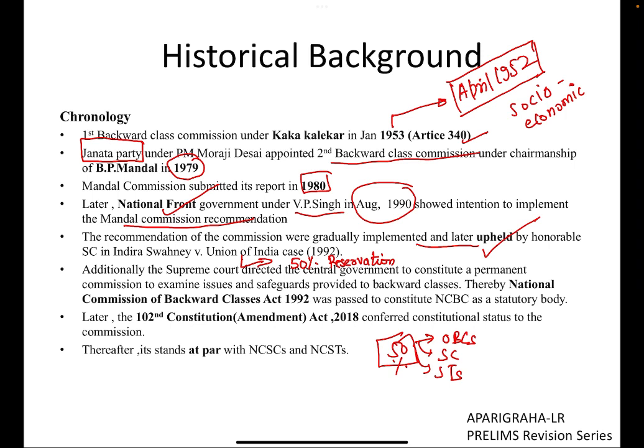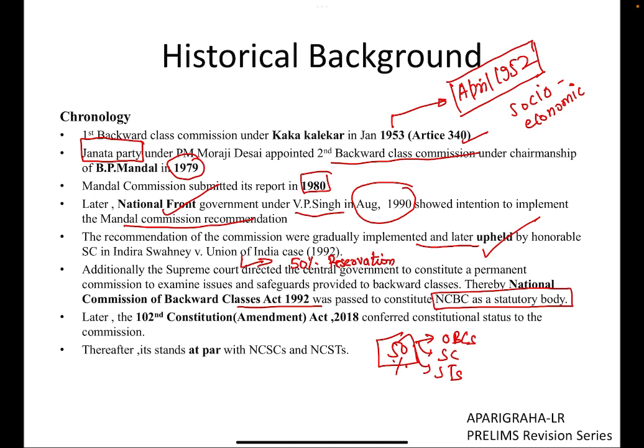So accordingly, the central government formed a National Commission for Backward Classes. An act was passed, obviously, and then a statutory body was formed. Fine. So at that point of time it was a statutory body because it was formed under an act. That is why it is called a statutory body. It was formed under a statute.